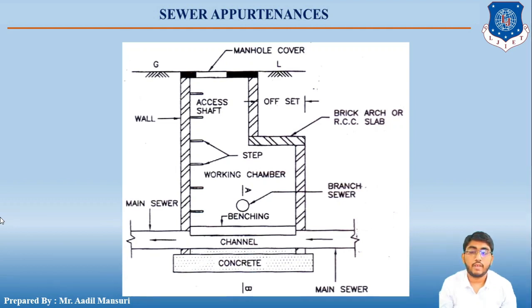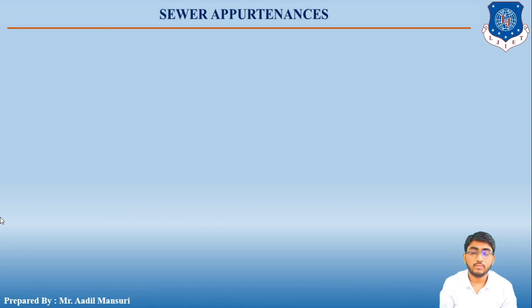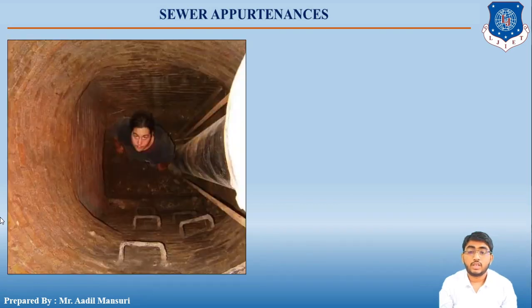Have a look at the manhole once again. Clear? This is another picture of the manhole. You can see that the person is standing at the bottom, and you can figure out that there is a bottom or invert, which is a semicircular channel. Till half portion of the manhole you can see the working chamber, and the upper part is the access shaft.